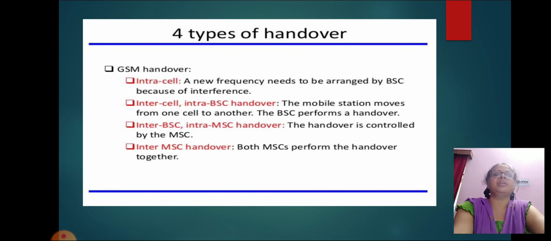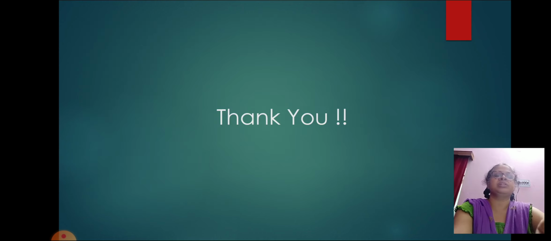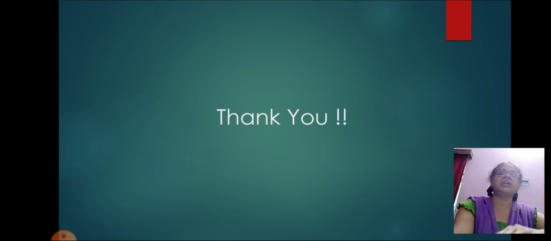Inter-MSC handover: both MSCs perform the handover together. Generally, handover occurs when a mobile moves from one location to another. Now, I want to add something more: there are more types of handover, which fall under two parts, hard handover and soft handover.